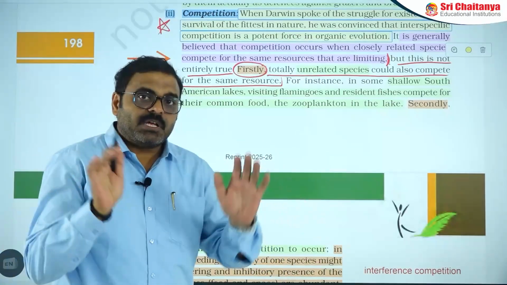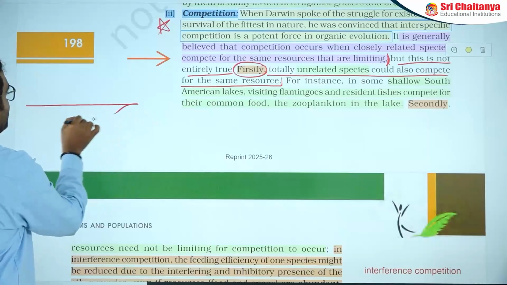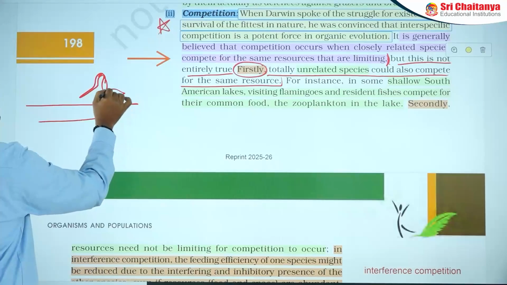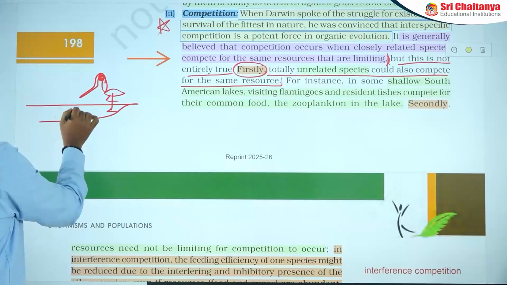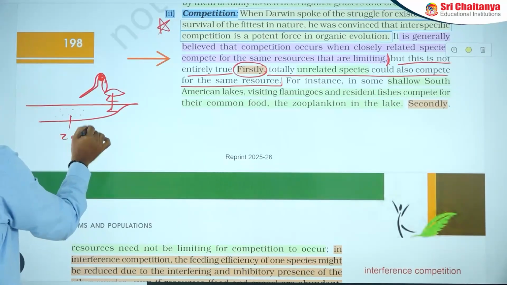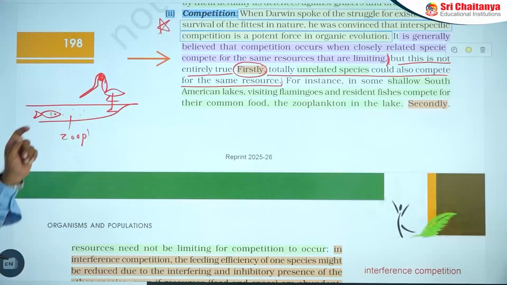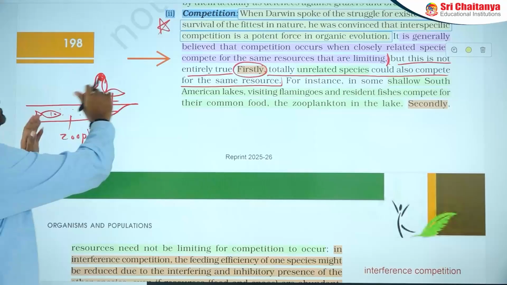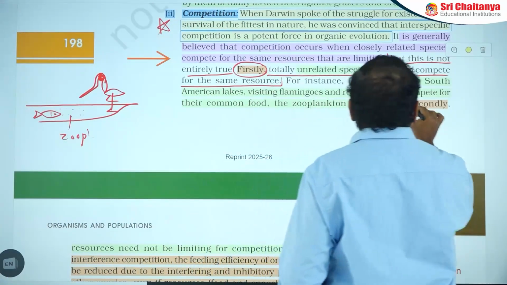For example, this is one lake and this is one flamingo bird, and it came for the zooplanktons in this area, and here is a fish which is also feeding on the zooplanktons. So flamingo and this fish both are competing for the common resource, that is zooplanktons, but these two are completely unrelated species. That is one point.